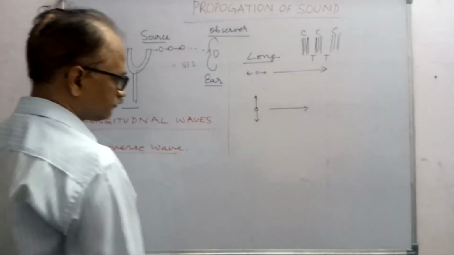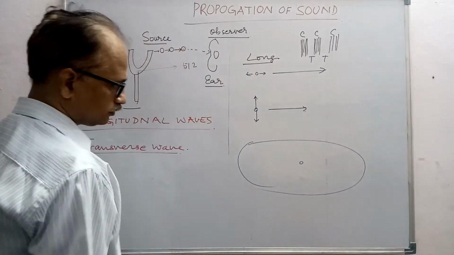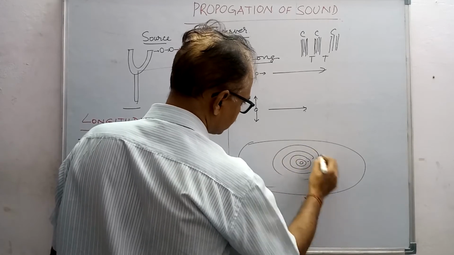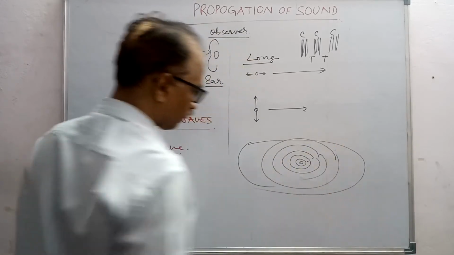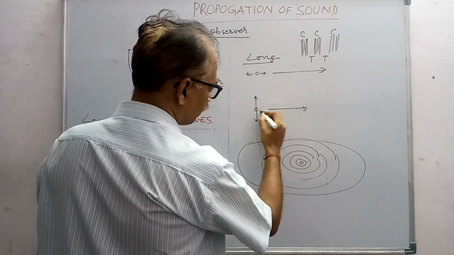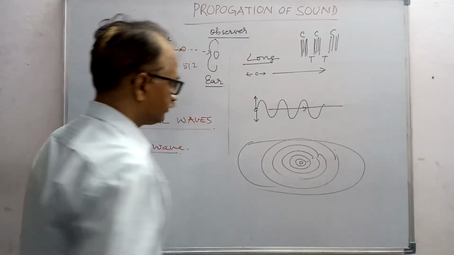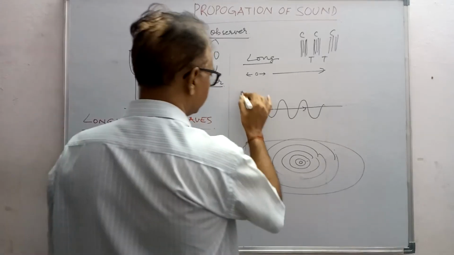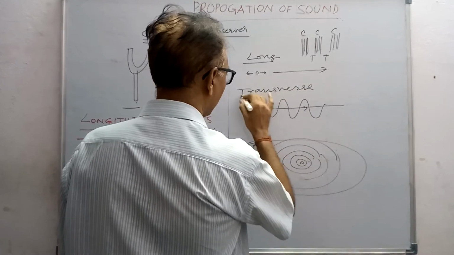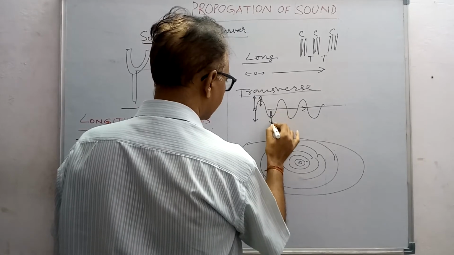And for transverse waves, suppose there's a pond of water and you throw a stone in it, then you see the ripples are produced. The disturbance is at this place, but these circular ripples are produced. The wave is produced here and moves in this way, the ripples are like this, and they are propagating this way. This is called a transverse wave. In a transverse wave, every particle moves perpendicular to the direction of the wave propagation.